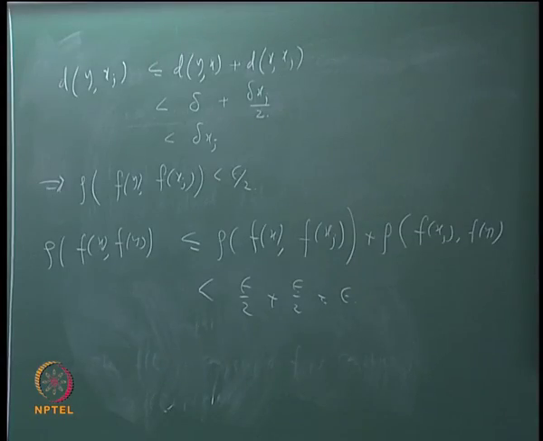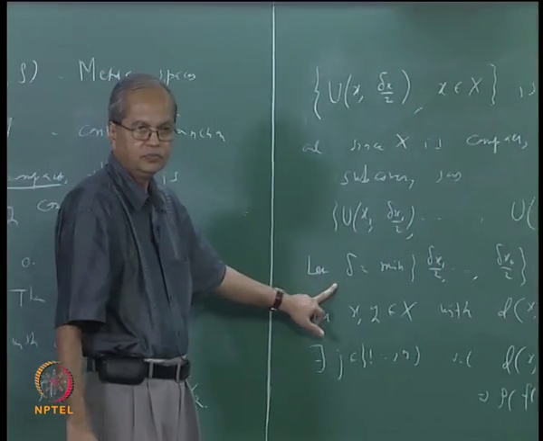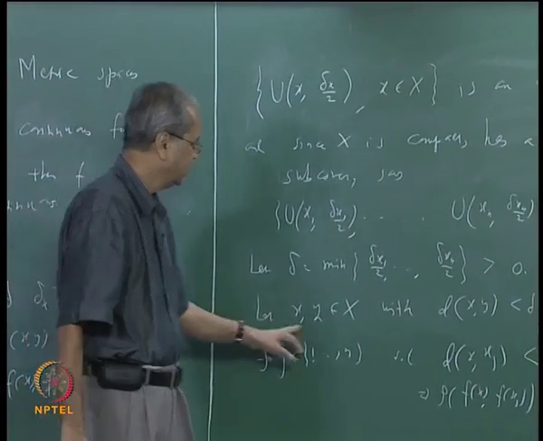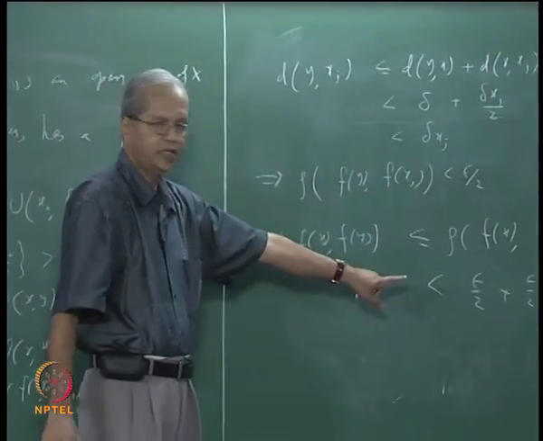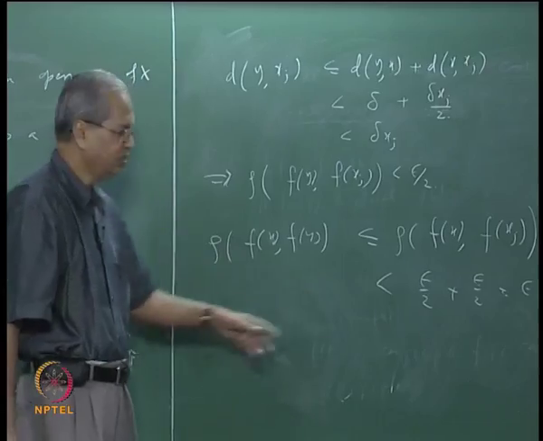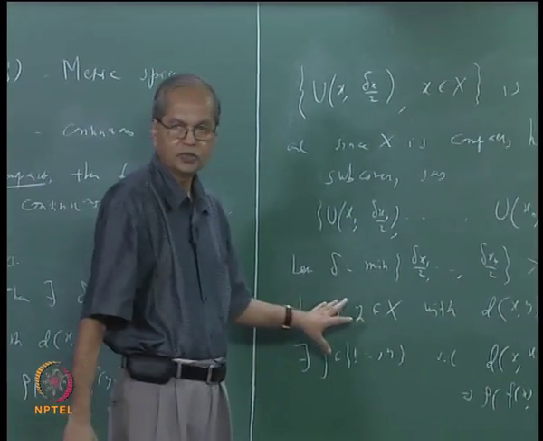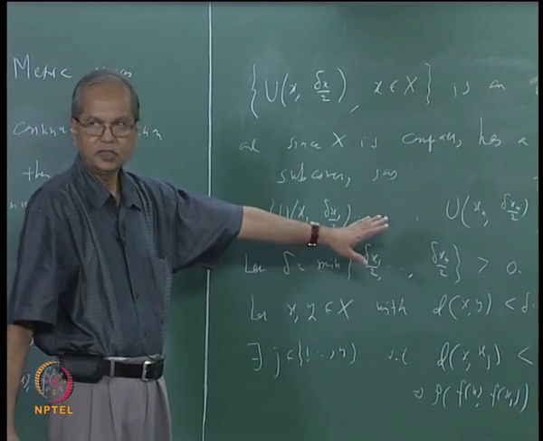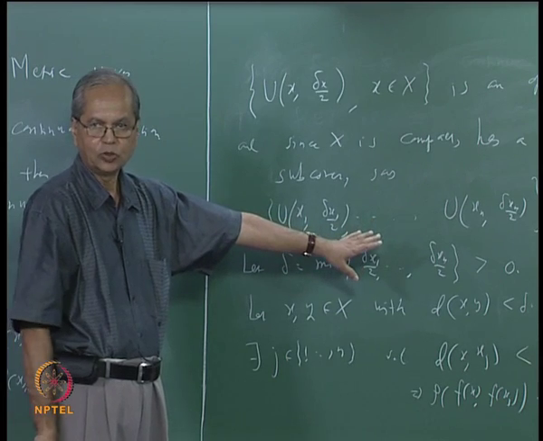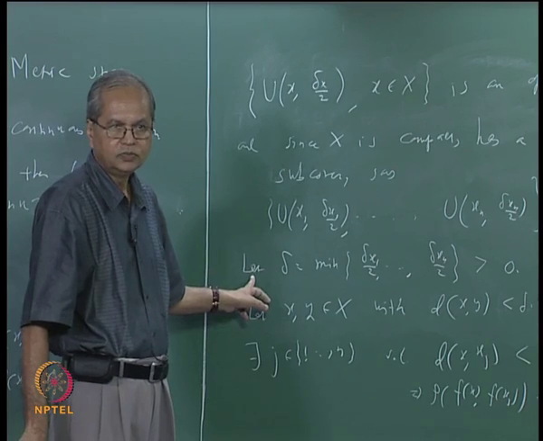So we started with an epsilon bigger than 0, okay, and we obtained a delta with the property that if the distance between x and y is less than delta, then the distance between fx and fy is less than epsilon, okay, and this delta is independent of x, okay. We have taken any two x and y in X, okay, and we have shown that if the distance between any two x and y is less than delta, then the distance between fx and fy is less than epsilon, okay, right. So that shows that f is uniformly continuous, right, okay.